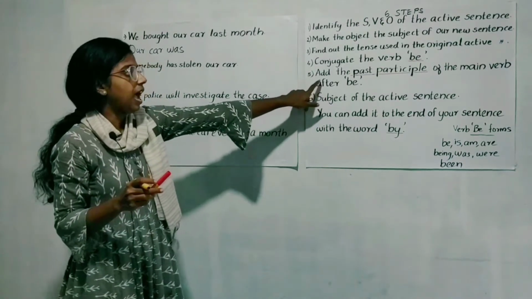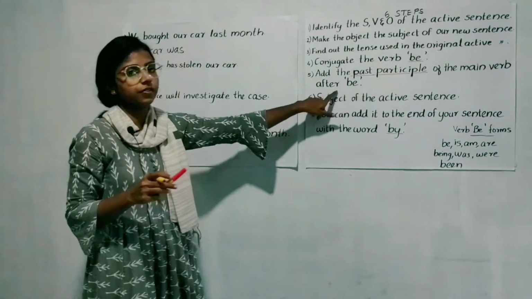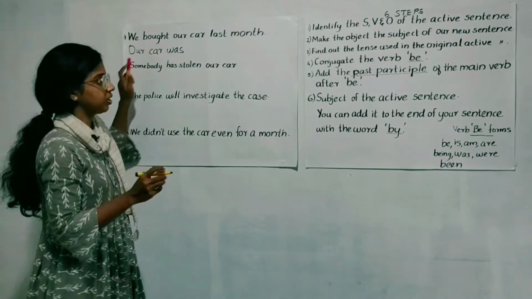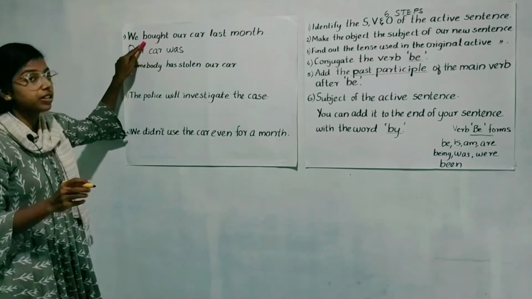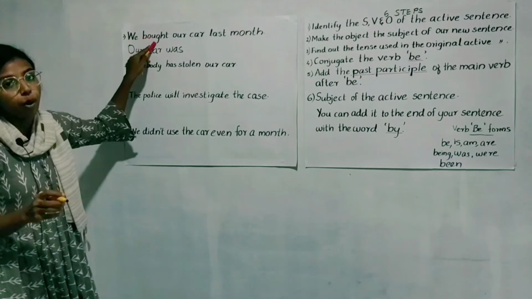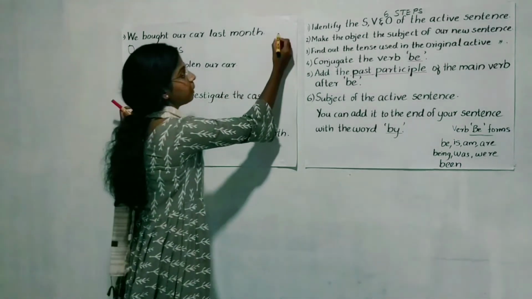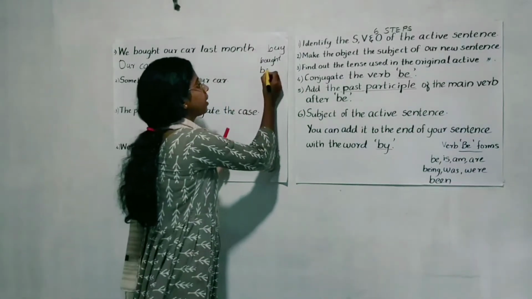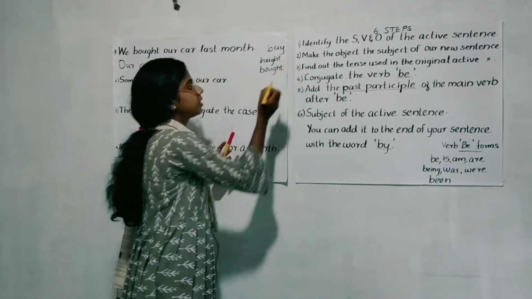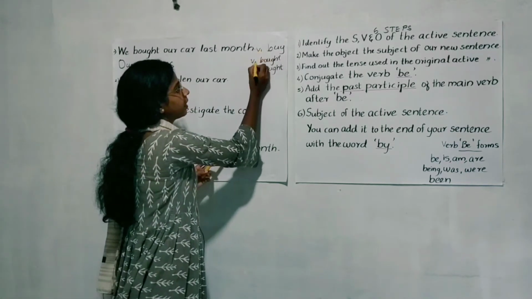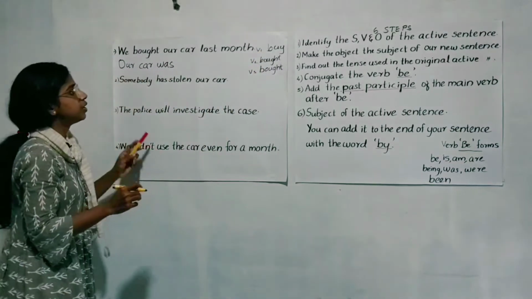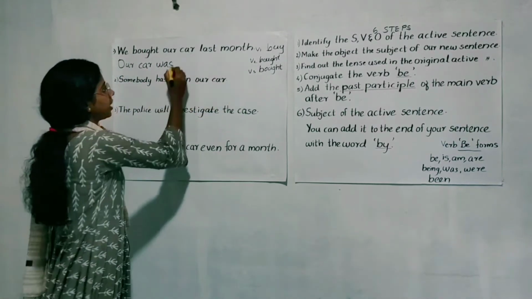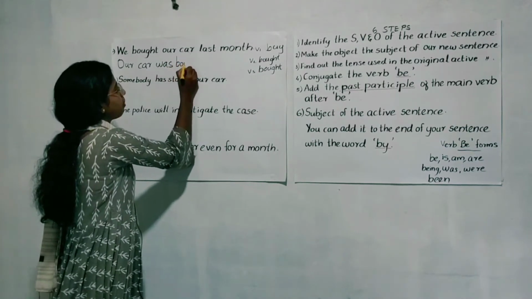Then the fifth step, add the past participle of the main verb after be. Now we have to examine our verb, which is bought, and we have to find the past participle of the verb buy. We know that bought is the past of the verb buy. What is the past participle of the verb? It is bought. So we have to use the past participle of our verb, that is bought. Here, our car was bought.